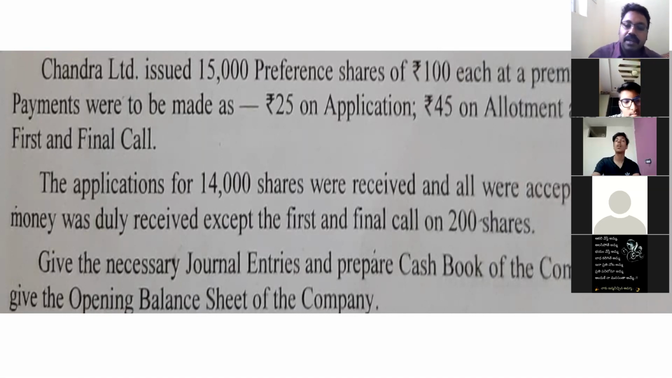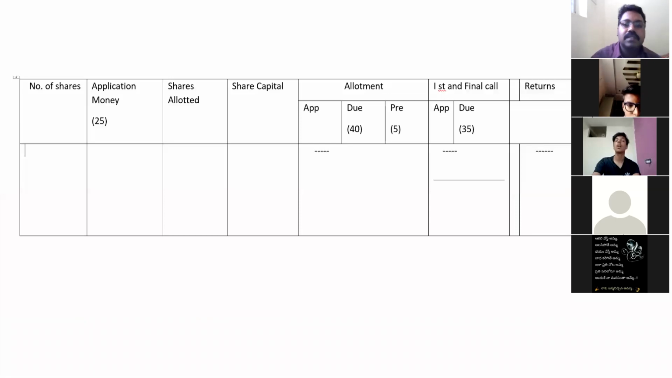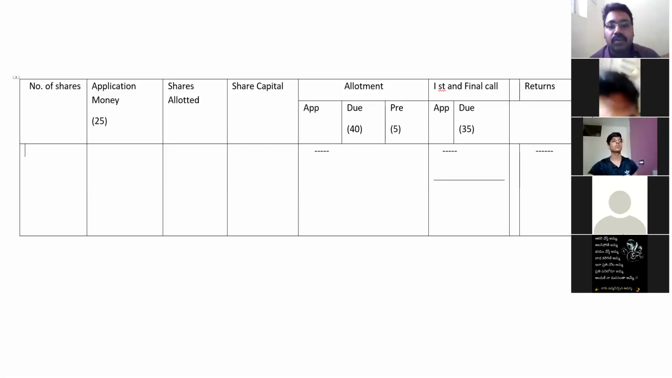So we have to do journal entries and cash book. This is the table. You can see the table: number of shares, application money, shares allotted, share capital, allotment. In allotment, you have three columns: excess application money, which I have written as the shortcut APP, the due column, and the premium column, shortcut PRE. I have taken the premium in allotment. If you want, you can take it in first and final call also.